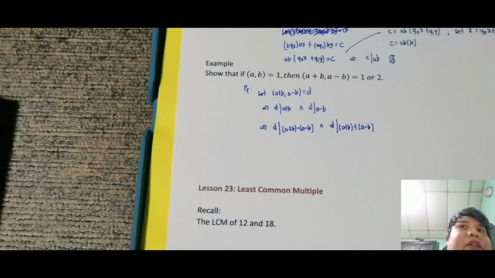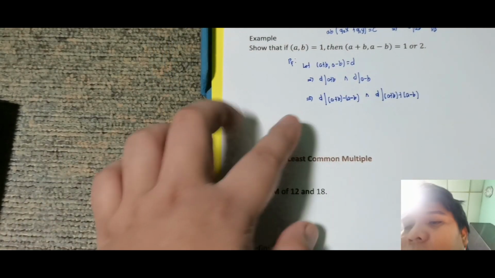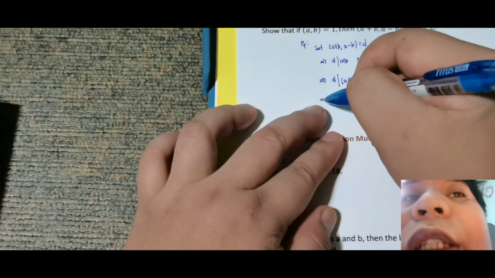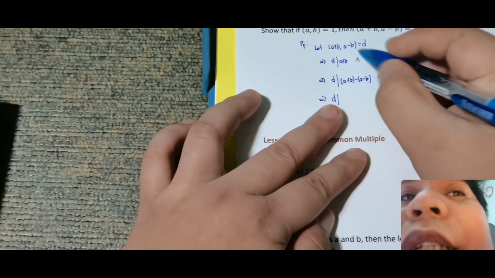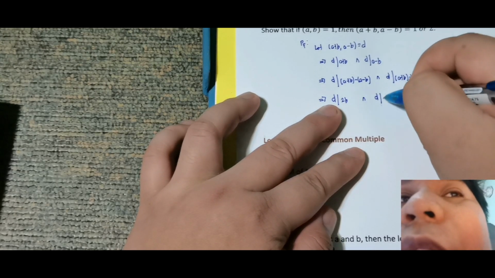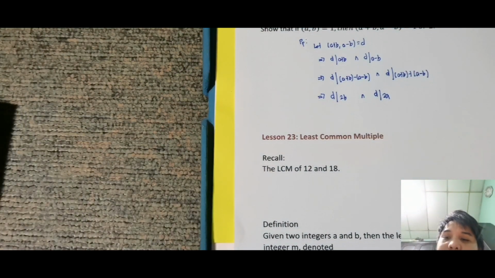Okay, yun yung ibig sabihin. So, this implies, ano ibig sabihin nito? This implies that D divides 2B, and D divides 2A. Okay, so, yun ang dalawang klase na lumabas.